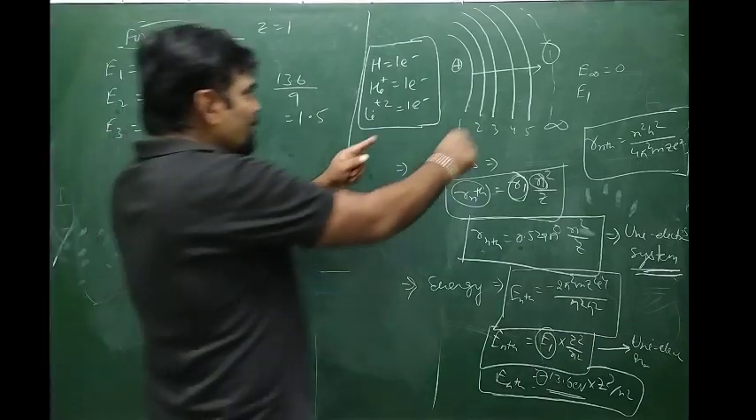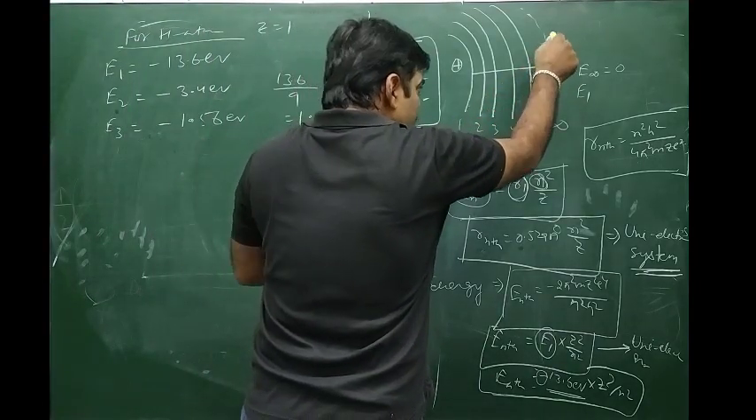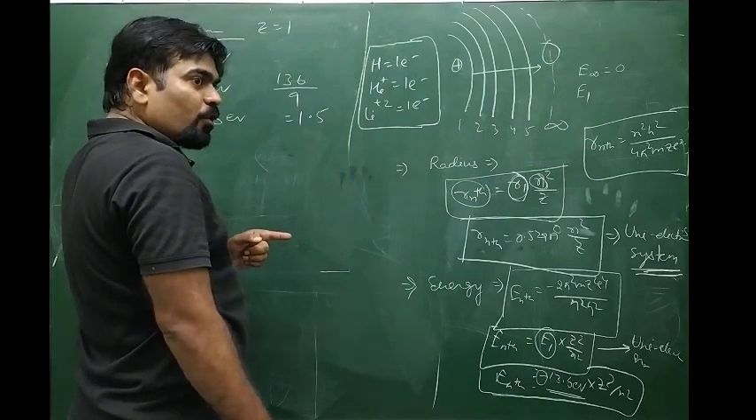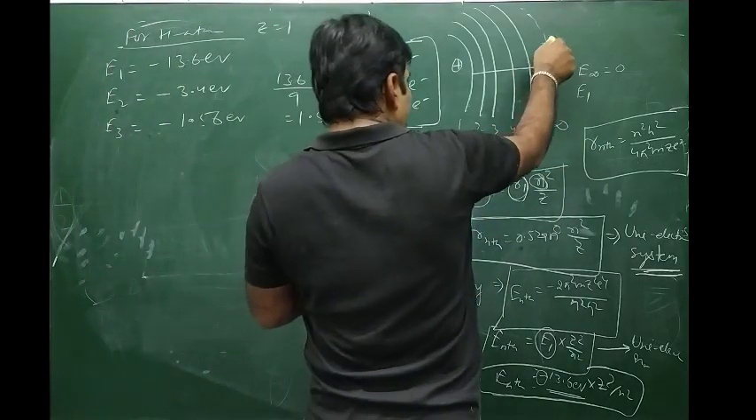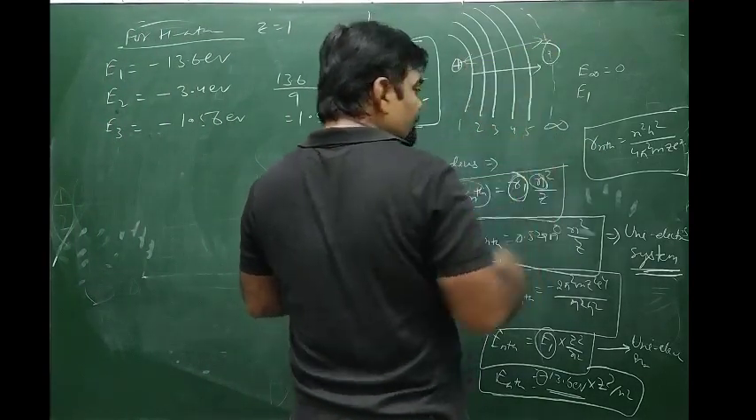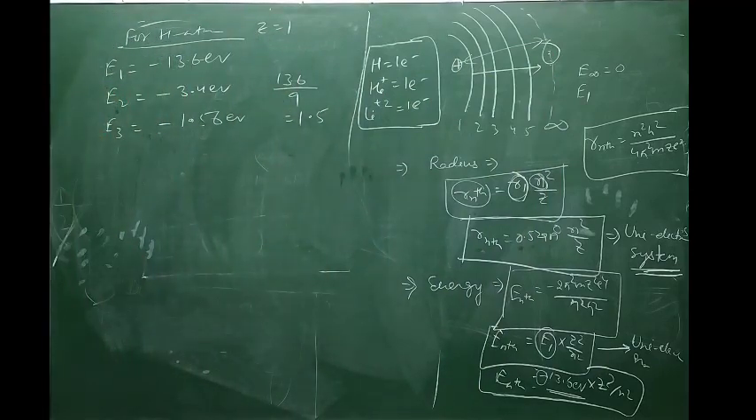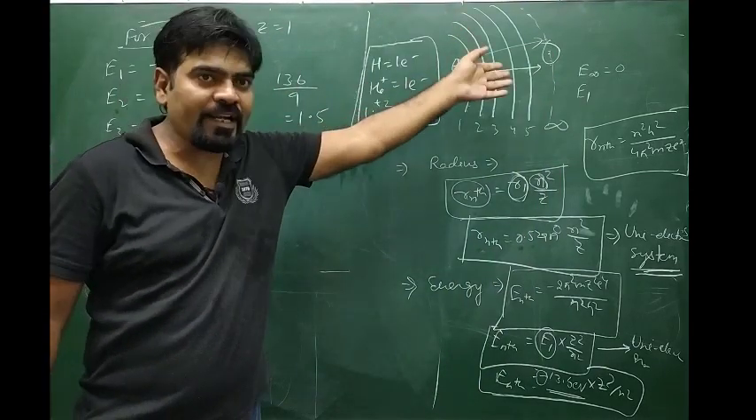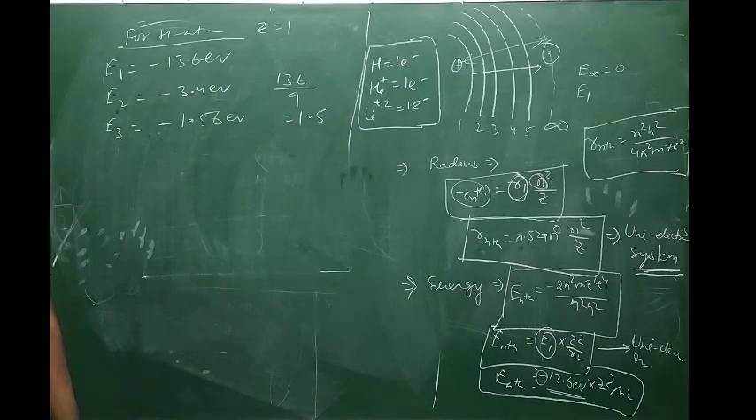So if 0 is this value, what does it mean? 0 is greater than minus 13.6 electron volt. At this point, at infinity, there is no force of attraction. If there is no force of attraction, something that has gone to infinity will not return back.